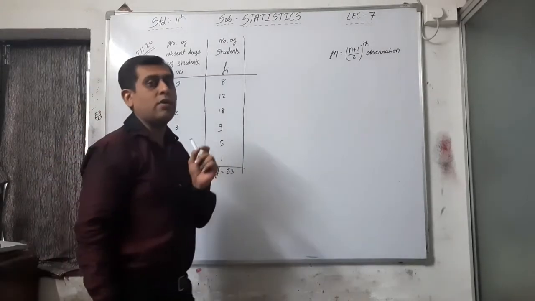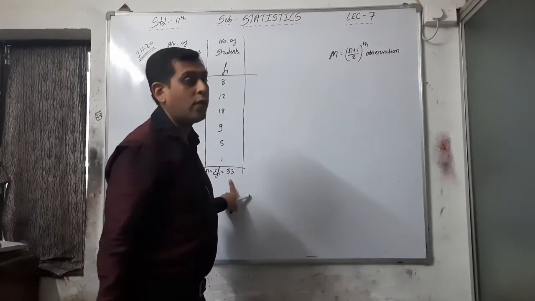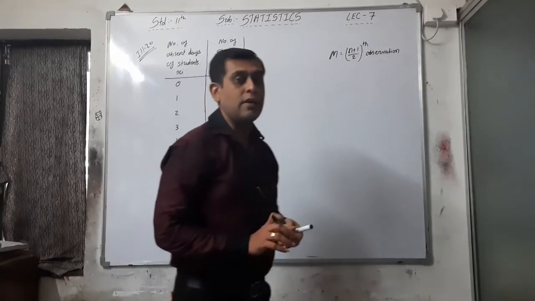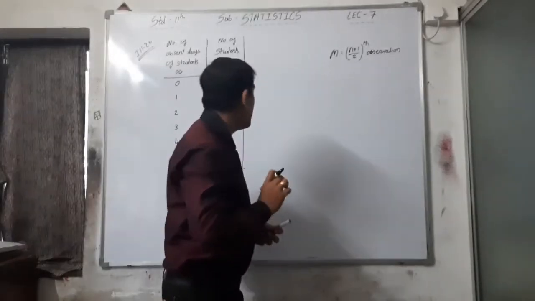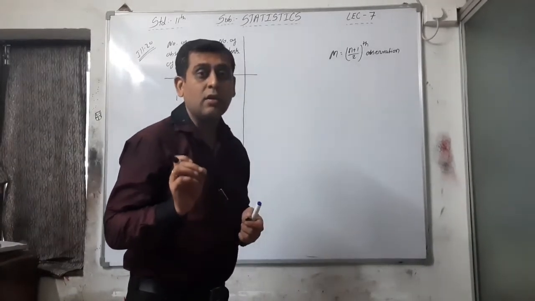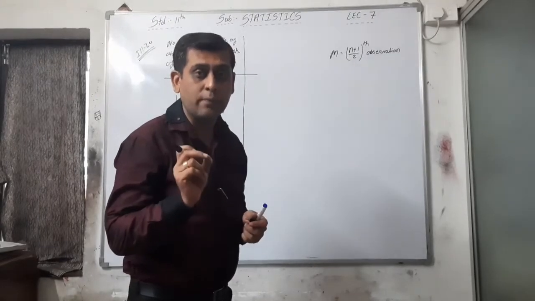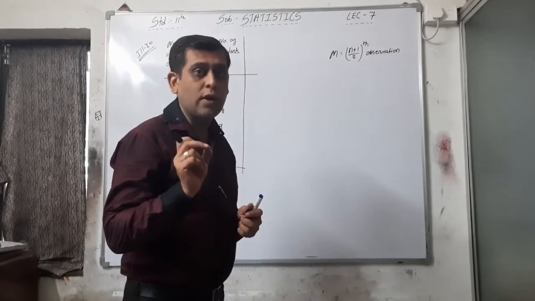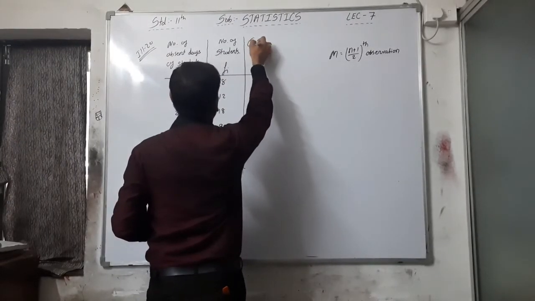No, we cannot take n is equal to 6, because here n is equal to 53. But when we find the answer, we have to find it in the cumulative frequency column. That's why first of all we have to prepare one column, that is cumulative frequency.